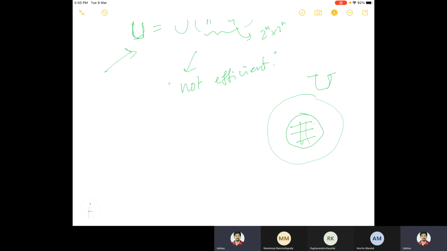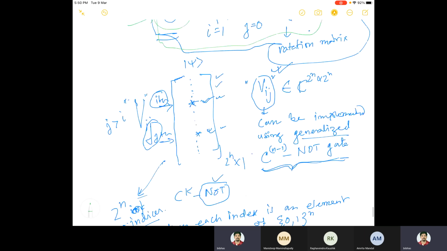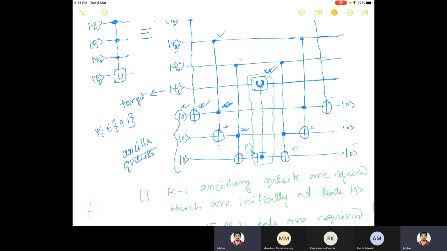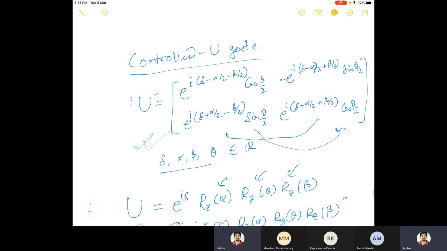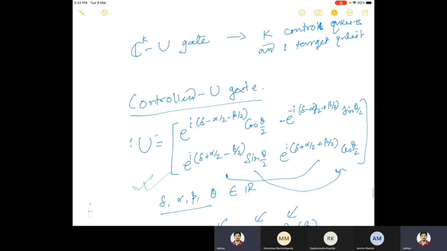But there is another catch here. Theoretically this is very nice, but practically there will be problems. For example, when I said control U, I put some delta here. Everywhere I put some delta.